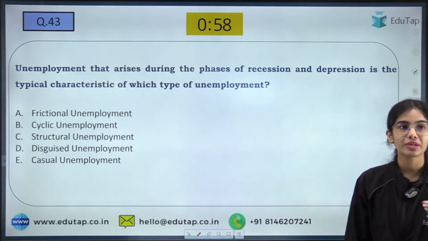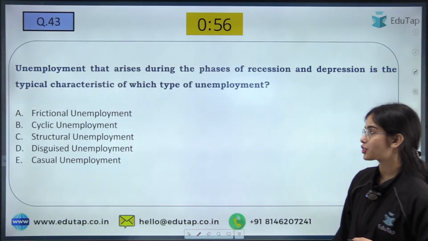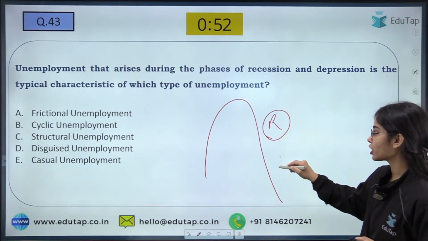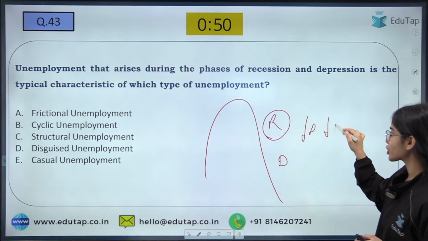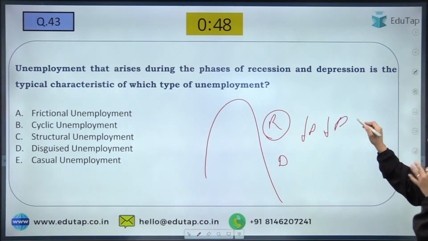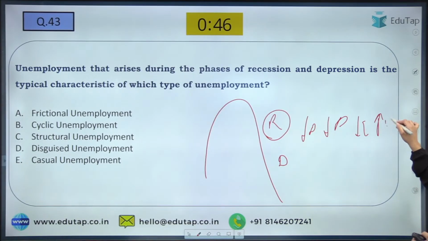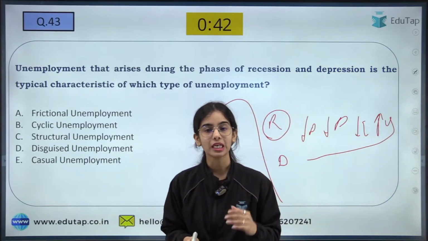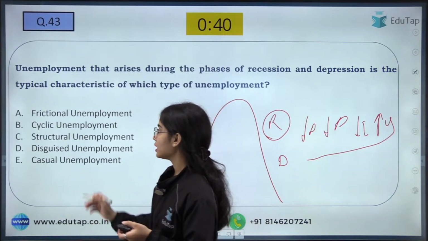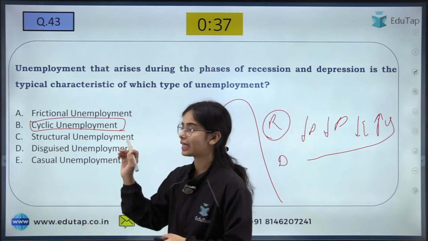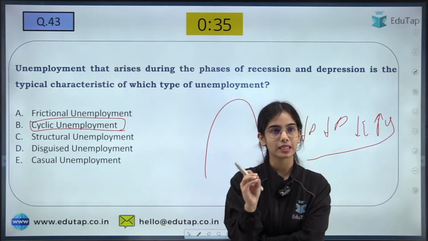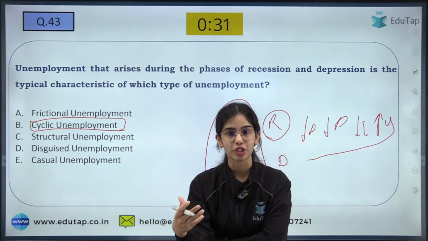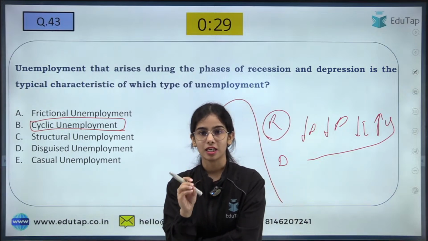Next is unemployment that arises during the phases of recession and depression. Because of the contraction in the economy, because of the recession or depression, the demand is low, the production is low. When the production is low, the employment is low and the unemployment is higher. So the unemployment that comes during recession and depression is known as cyclical unemployment. I hope this is clear.